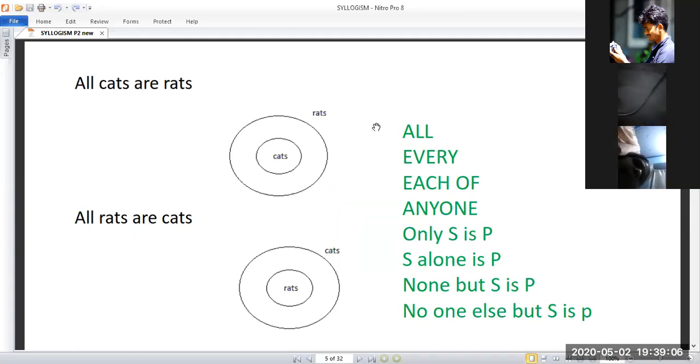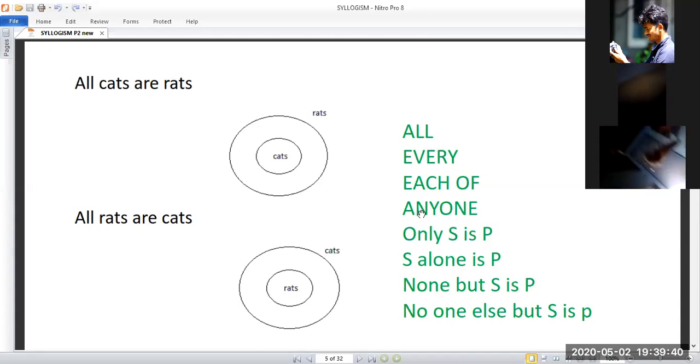Instead, they will use different terms like every. For example, everyone in the class got good marks, or each of the students got good marks. So these are some of the hidden keywords. Keep a note of these keywords, because from the examination point of view they are very essential. For example, only S is P. Instead of all cats are rats, there is a possibility of asking: only cats are rats.